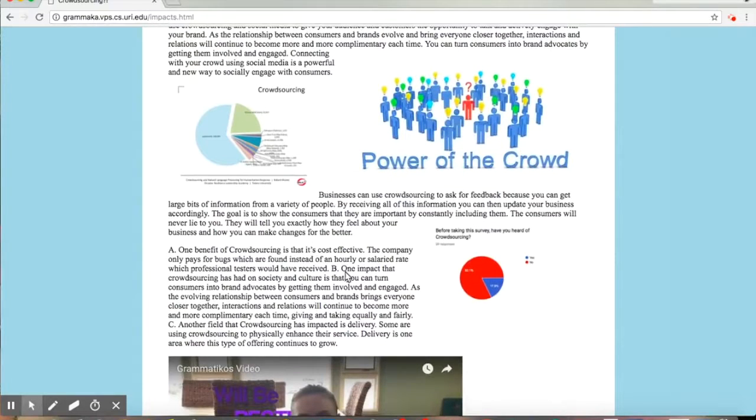One of the images I provided was right here. I pulled this graph image from the survey that I released on crowdsourcing. What shocked me about this in particular is that out of the 28 responses I received, 82% of people had never heard of crowdsourcing. That is a big problem and one of the main reasons why I'm excited to share my website.